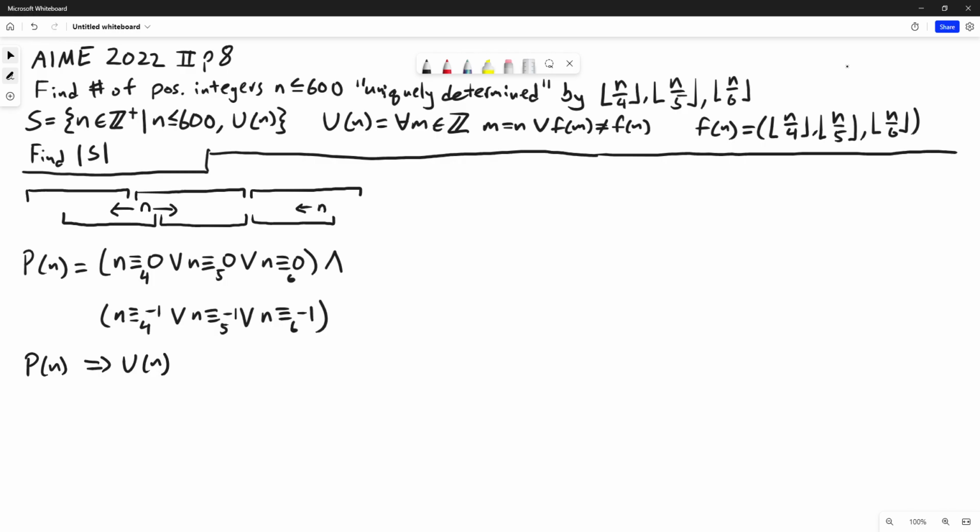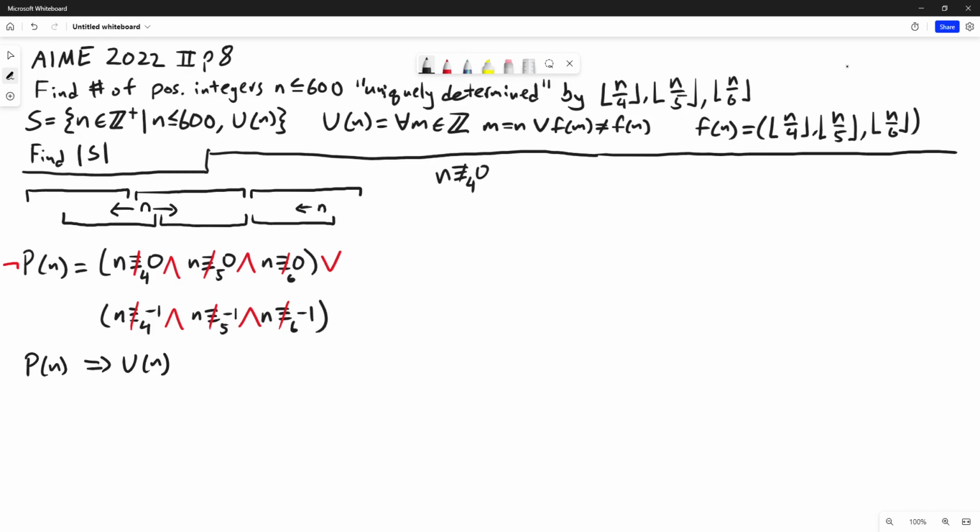So now we want to prove not p of n implies not u of n. So let's take a look at what not p of n is. All of these will be negated, and then all of these ors will turn into ands. And that and will turn into an or. So let's first look at the case n not congruent to 0 mod 4.